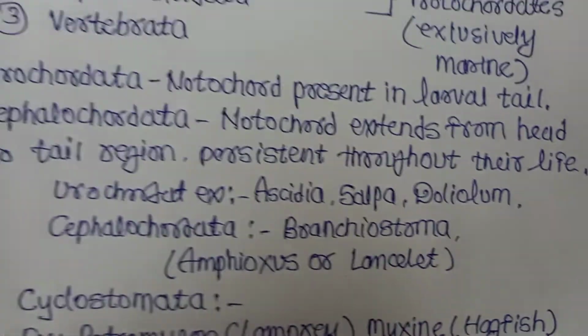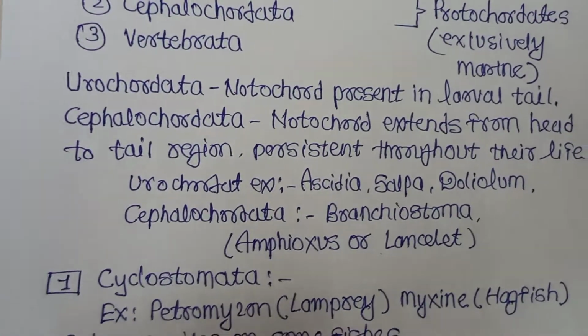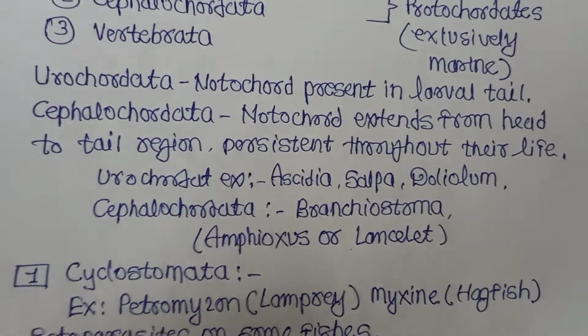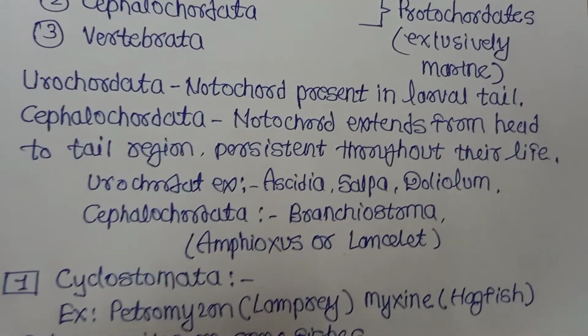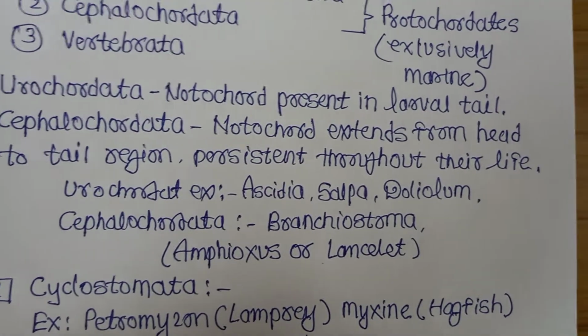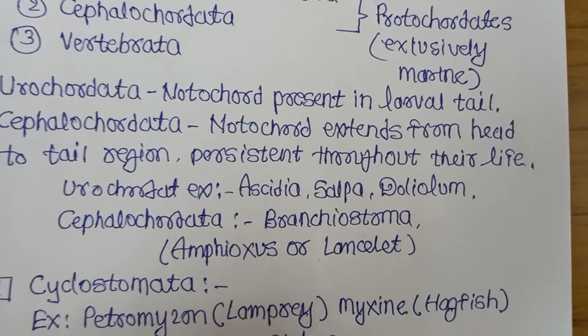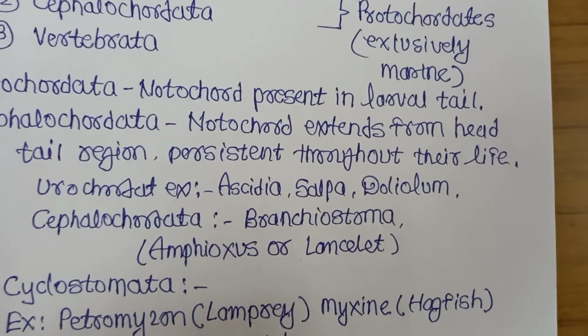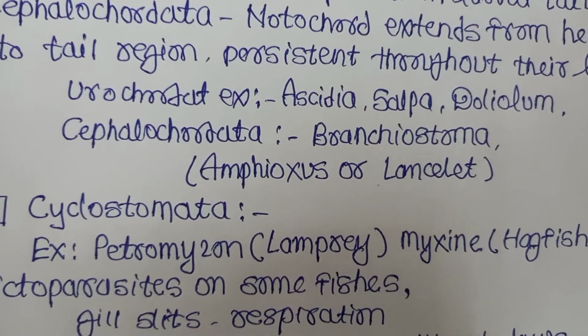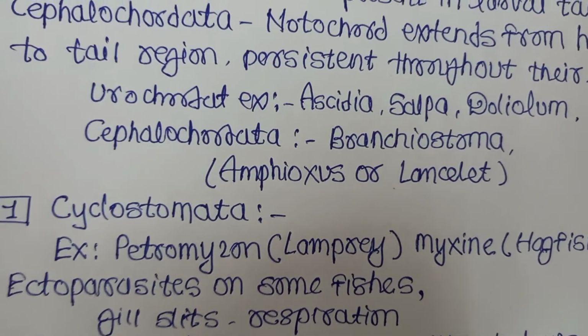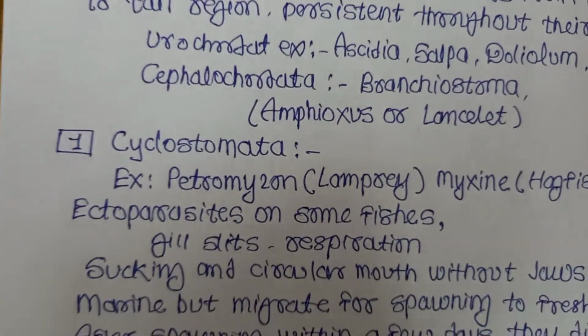Ascidia, salpa, doliolum. And cephalochordata means what? Notochord extends from head to tail region. Notochord present from head to tail region, that is called cephalochordata. And this notochord persists throughout their life. Cephalochordata example: Branchiostoma, Amphioxus or lancelet. Now the chordate study we are going to study.